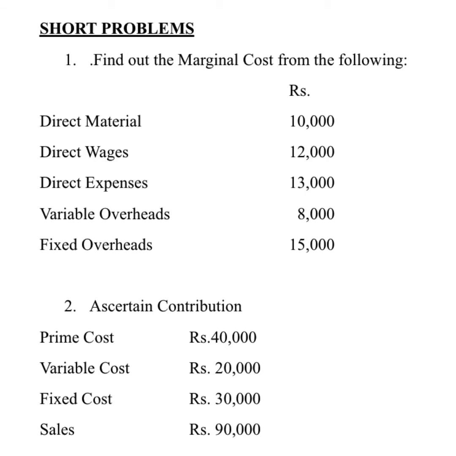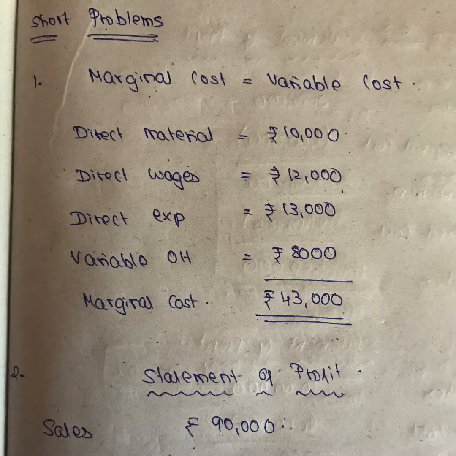We'll see the solution once. Marginal cost is equal to variable cost. Anyway, I will send you this as a PDF. Direct material 10,000, direct wages 12,000, expenses 13,000, variable overhead 8,000. We should not include fixed overhead because fixed overhead is nothing but the fixed cost. Another point to note is that overhead is an indirect cost. If you add this, you get 43,000. That is your marginal cost. Now we will see the second.